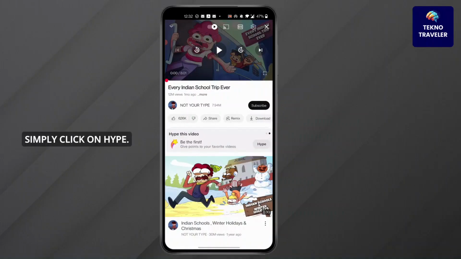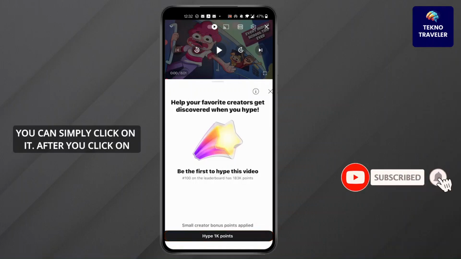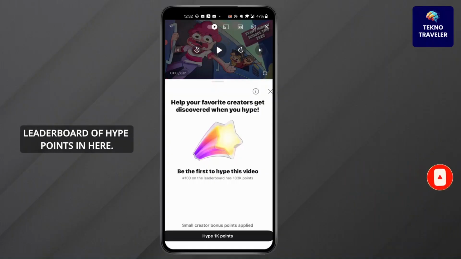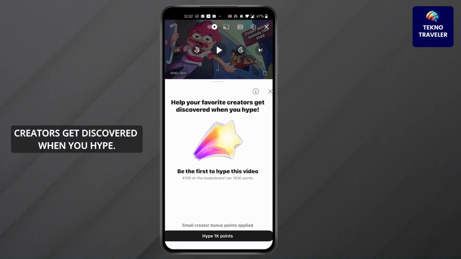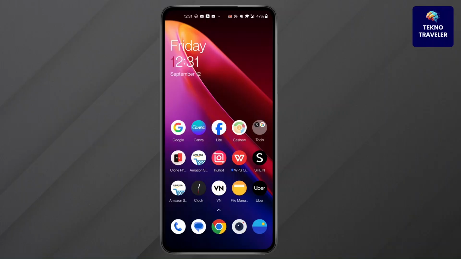Simply click on hype and you will find hype 1K points at the bottom. You can simply click on it. After you click on it, you will find the leaderboard of hype points in here. As you can see, it is showing help your favorite creators get discovered when you hype. And this is how to hype a video on YouTube.